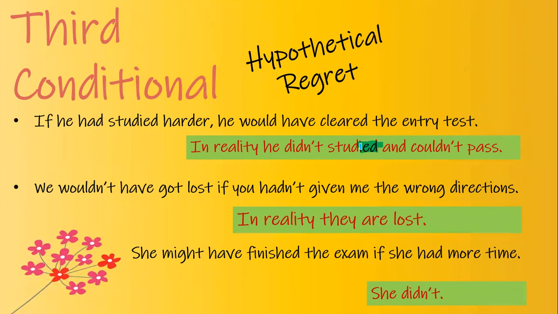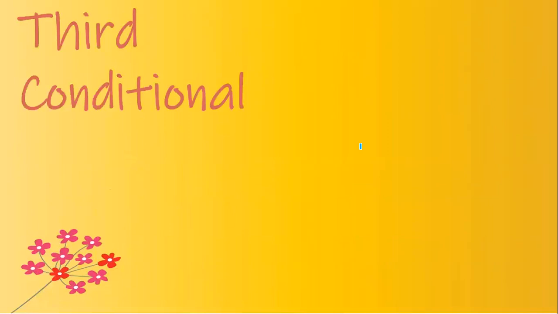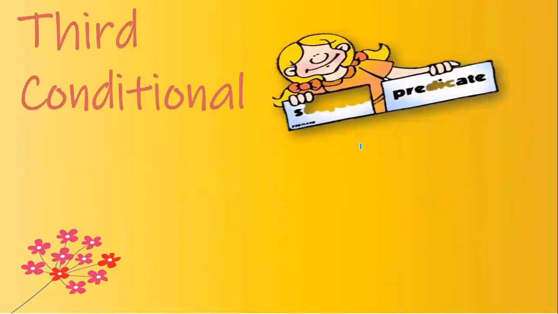Okay, so I'm sure that you have a pretty good idea about conditional sentences, that it is a complex sentence which has two clauses. One is the condition clause, and it is the clause where if is attached, and this part of the complex sentence is actually offering a condition, and the other is the result clause.